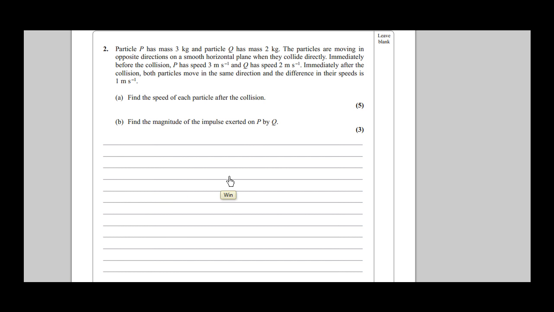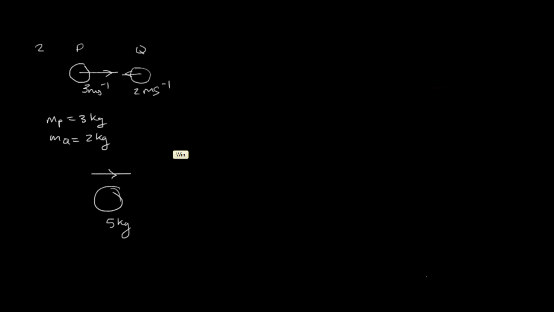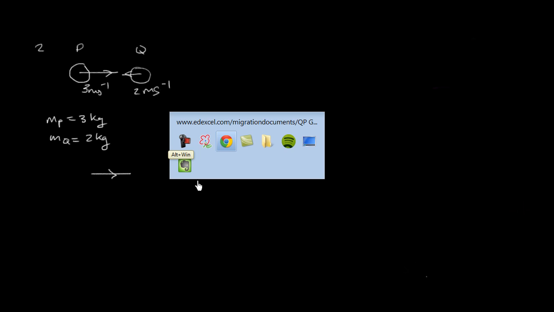And let's see what they ask. The difference in their speeds. Oh, I see. No, I interpreted this wrong. They both move in the same direction, and they have a difference in their speed of 1 meter per second. So I thought they were combining. Okay, that makes more sense. So let me delete this and apologize for the mistake. At least that way you can see I'm doing it on the run, not tricking you.